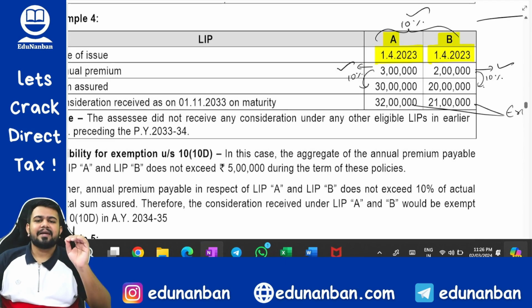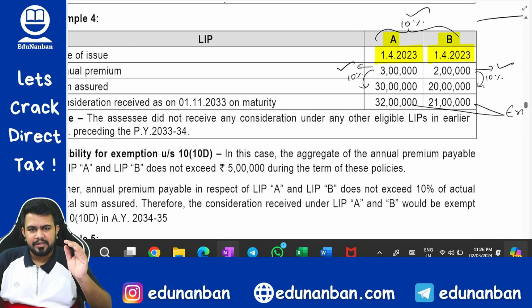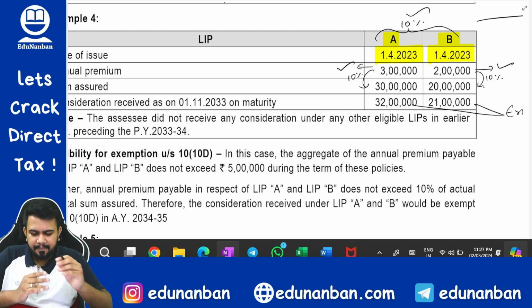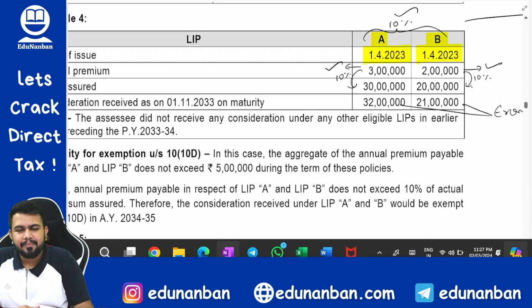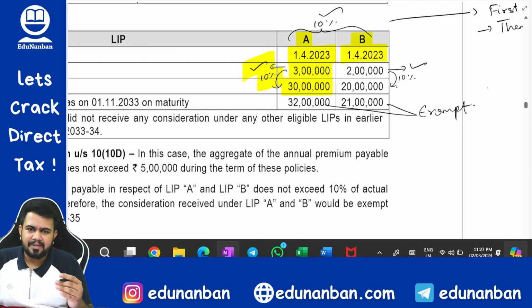Now listen very carefully. If you have more than one policy, first you find out the answer for each and every policy individually. After that you see both of them together and then find out the combined answer. So firstly, let us see policy A. Premium is 3 lakhs, sum assured is 30 lakhs. Is it within the limit? Answer is yes. Is it within 5 lakhs? Answer is yes. Now, let's see policy B. Policy B, premium is 2 lakhs, sum assured is 20 lakhs. Is it within the limit? Answer is yes, it is within 10% limit.